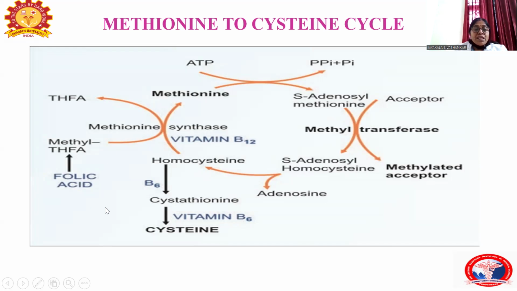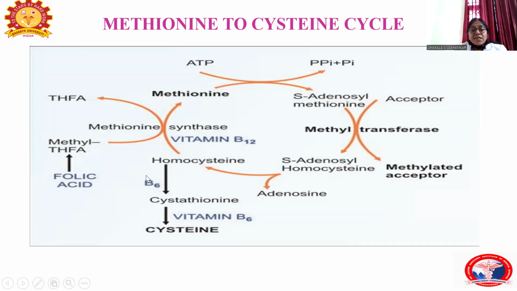The methyl group is originally derived from the one carbon pool, that is, the methyl tetrahydrofolate transfers the methyl group to homocysteine, and it becomes tetrahydrofolate. The methyl group is originally derived from the methyl cobalamin. The enzyme is methionine synthase. So from homocysteine the methionine is formed. The methyl tetrahydrofolate transfers the methyl group from the one carbon pool to homocysteine.